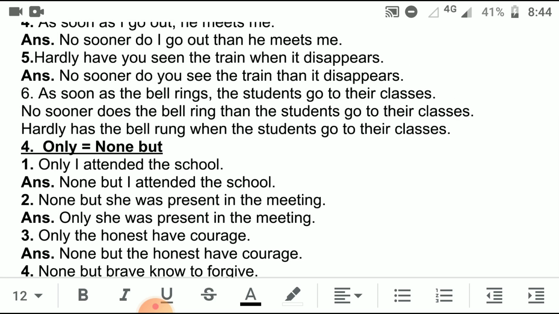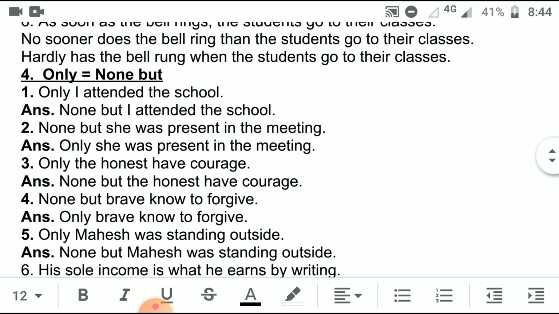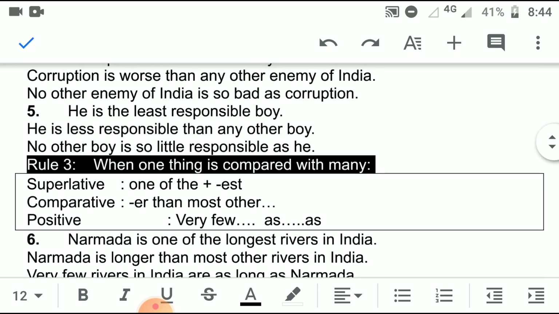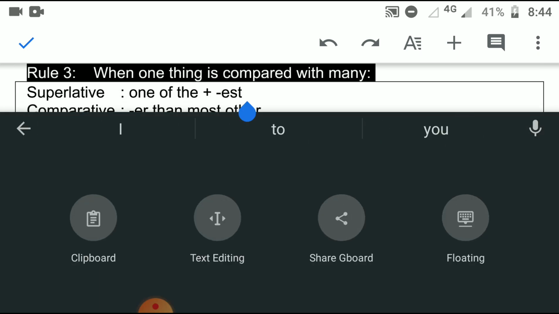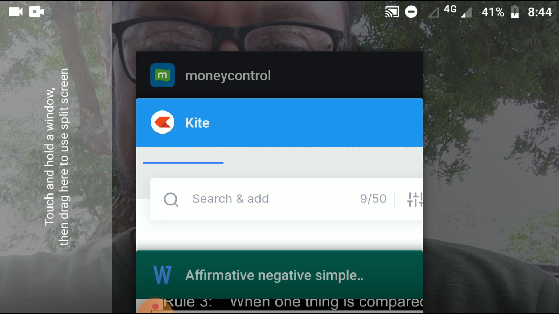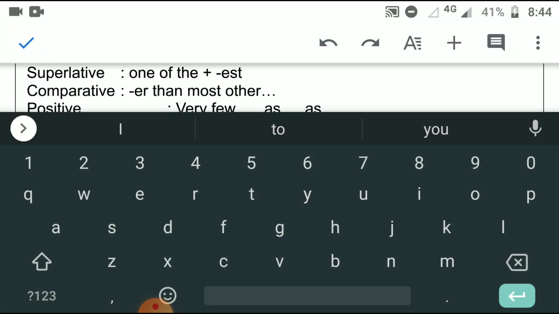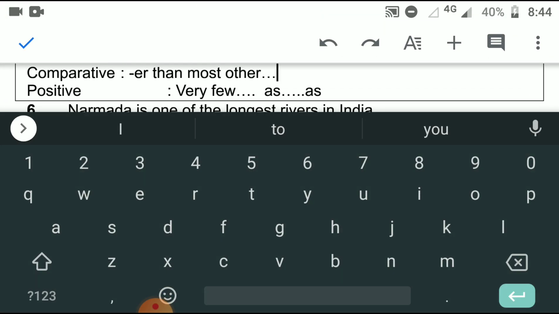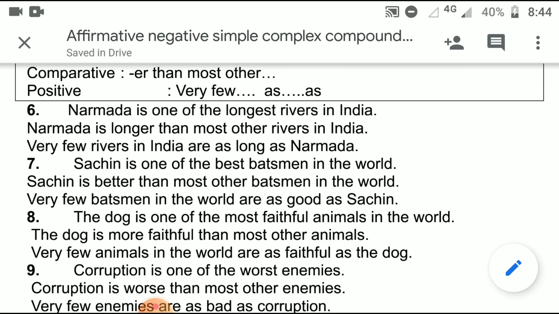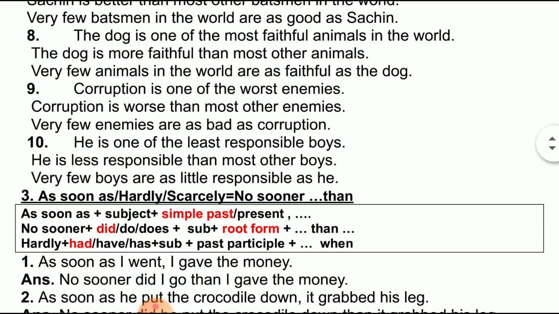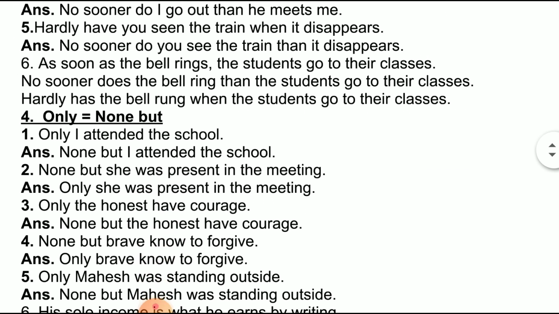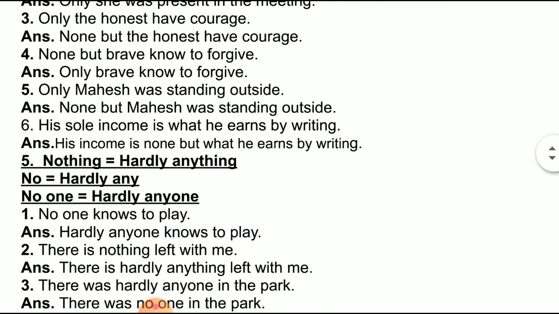Today we shall do the next topic of affirmative and negative. We have already done these four topics, that is, to change from affirmative to negative. The first is to change the degree, then use "too" to remove "to", then we have completed "as soon as", "hardly", "scarcely", "no sooner", "only" and "none but".